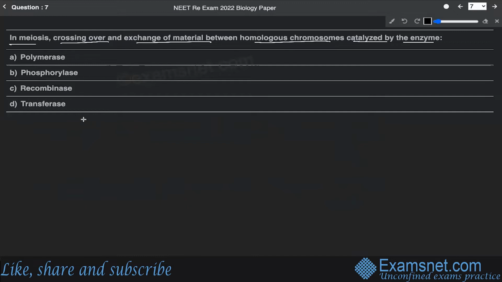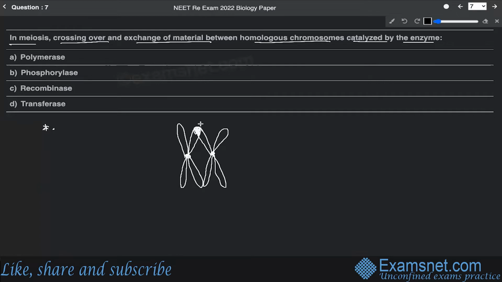All right. And let me tell you that the process of crossing over is the exchange of genetic material that takes place between the two homologous chromosomes. Like, for example, these are the two chromosomes over here, and the crossing over is taking place like this. So this is the exchange of the genetic material which is taking place over here.